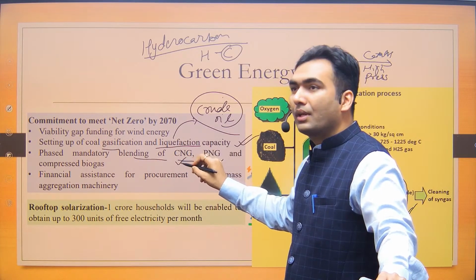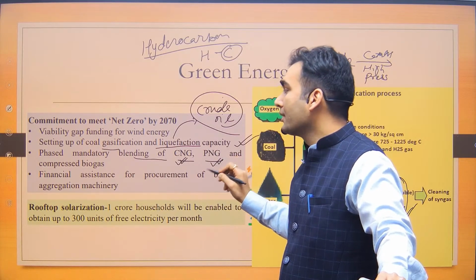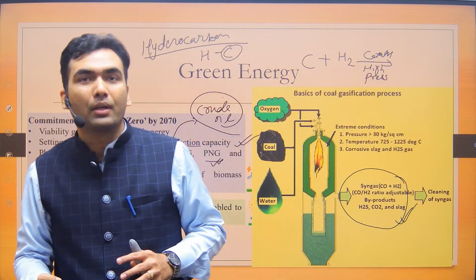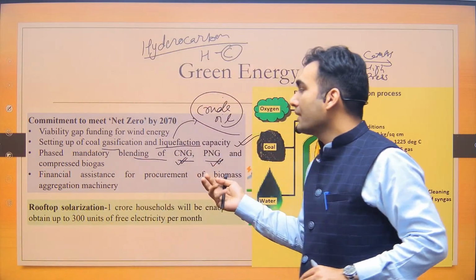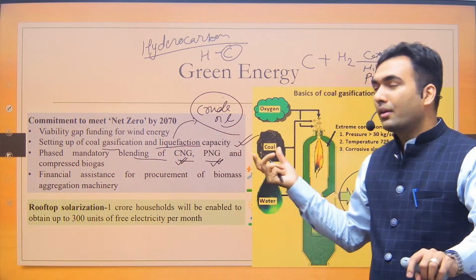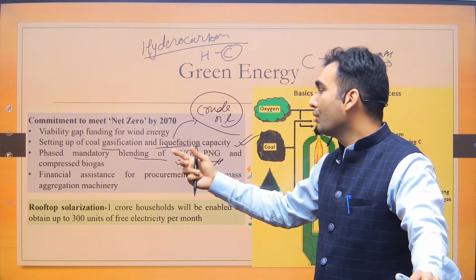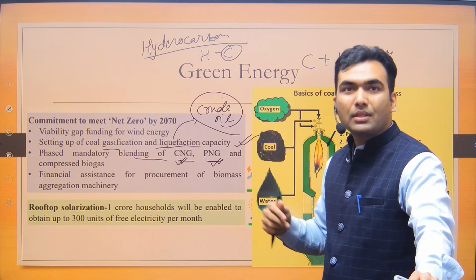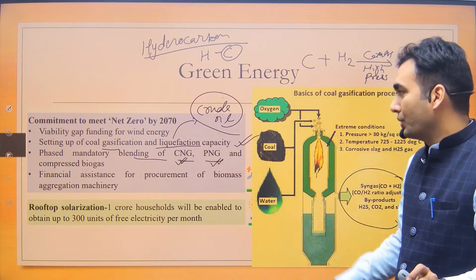CNG is compressed natural gas, PNG is piped natural gas. Like bioethanol is being blended into petrol, similarly, some biogas would be mixed into CNG and PNG. So this is something which is going to come in the future.